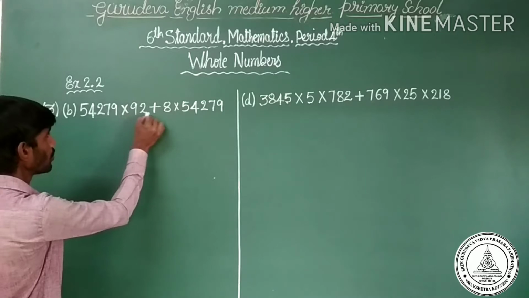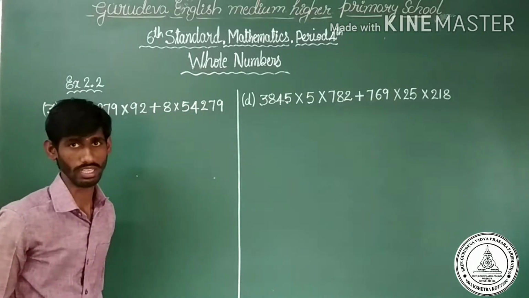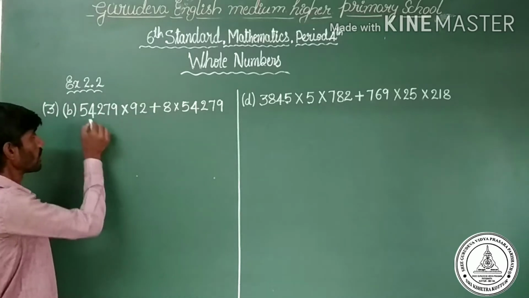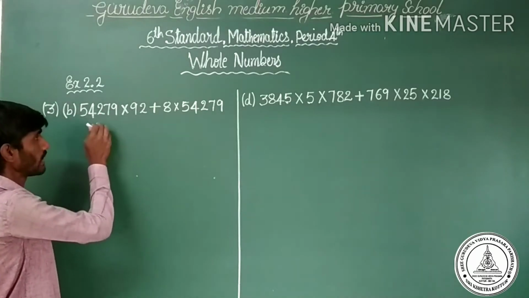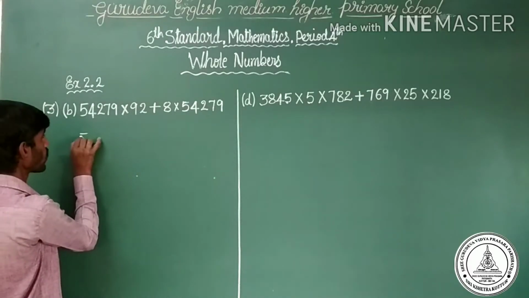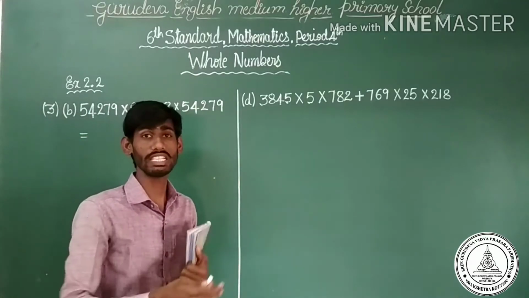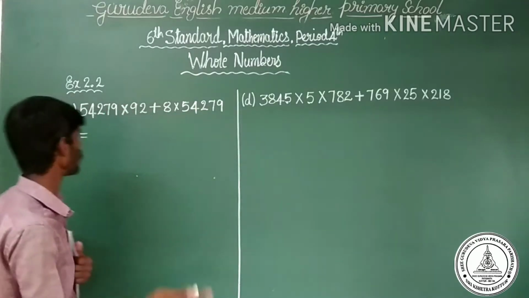54,279 into 92 plus 8 into 54,279. Dear children, observe here, 54,279 is on both sides. Let us take it common. Why should we take common? If you take common, the problem becomes very easy to get an answer. So that is why we take a common.